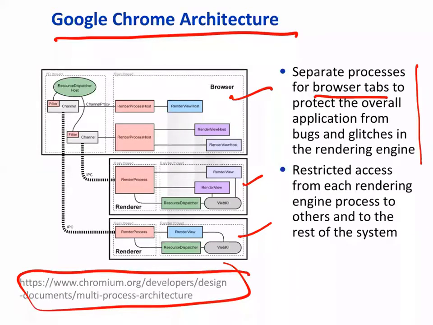Okay, and then there are rendering engines. So you also need to protect, if there is a problem here, then it should not impact your browser. And one rendering engine must also be protected from another rendering engine for security reasons. All right, so there's a reason we need multiple processes: security or protection, but also performance enhancement. There's a possibility that all these things run on different cores.